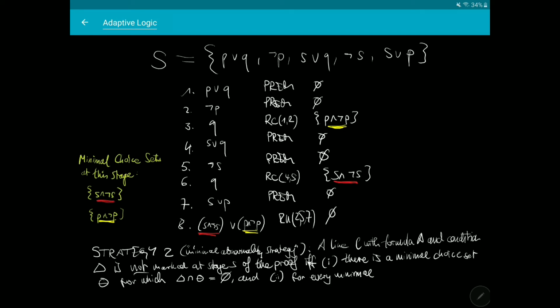So if you look at the yellow minimal choice set, we find another line, line 6, where the same formula Q is derived on a condition which has an empty intersection with that minimal choice set.